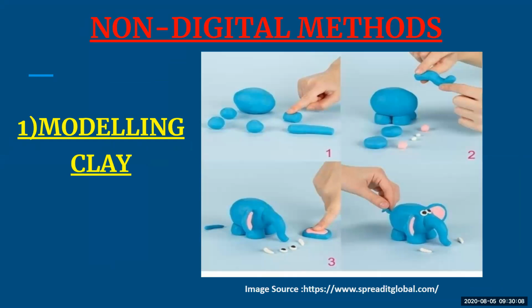So initially, if you don't know much about non-digital methods, the very easy material which you can go for is clay, because clay is very easy to manage, and it helps you to give different shapes to your model. The brand which works well with this is Play-Doh and Plasticine. The important thing is the brand name, which has to be there in your paper.